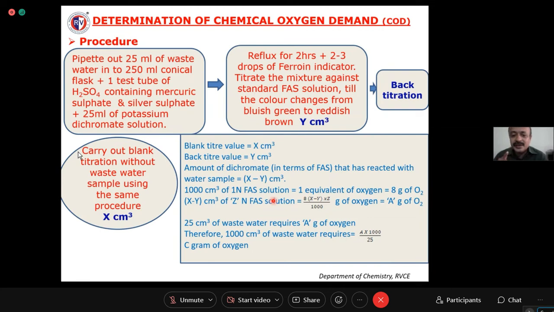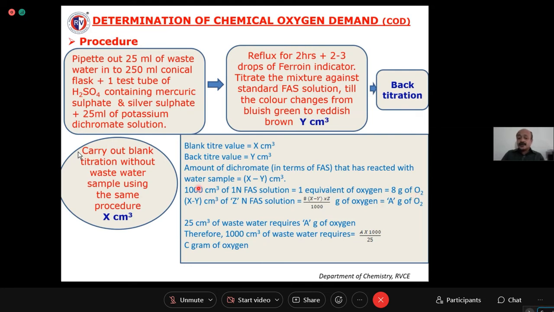So here, 1 gram equivalent of FAS is present in 1000 cm cube of its solution. This gram equivalent of FAS will be equivalent to 1 gram equivalent of oxygen. 1 gram equivalent of oxygen is nothing but 8 gram of oxygen. So you should remember how to write this equivalence: 1000 cm cube of 1 normal FAS will be equivalent to 1 gram equivalent of oxygen, which is equivalent to 8 gram of oxygen.